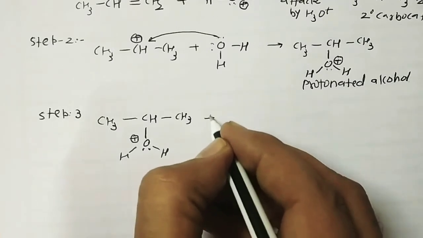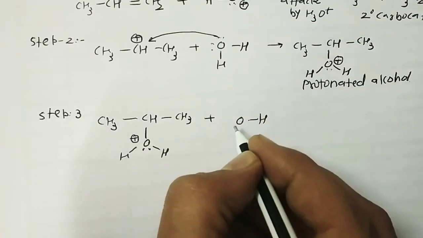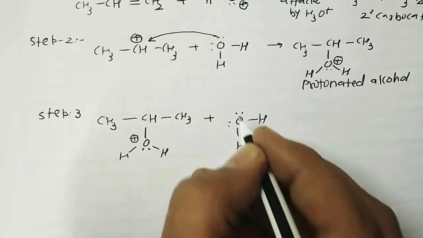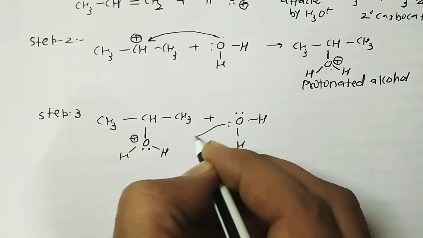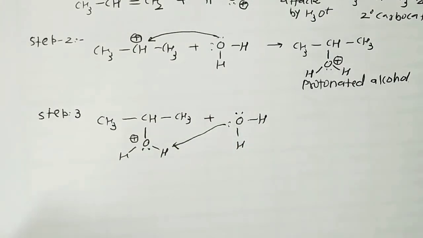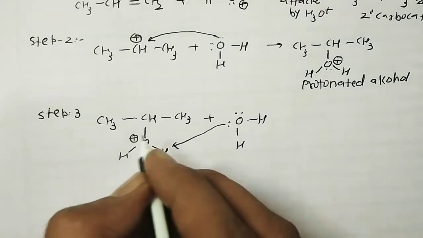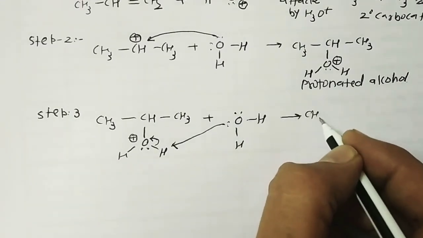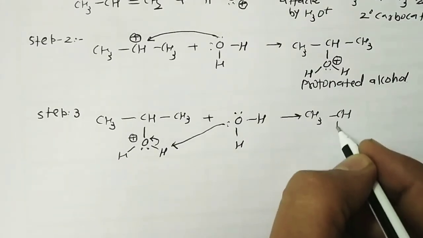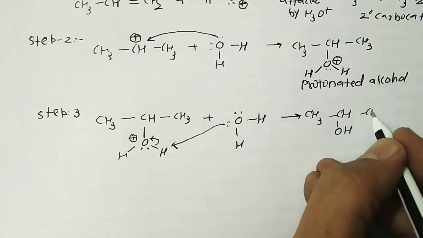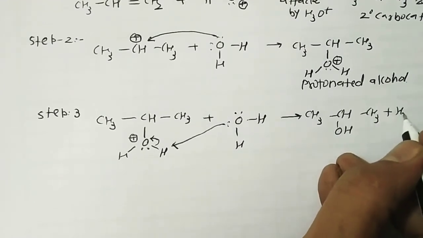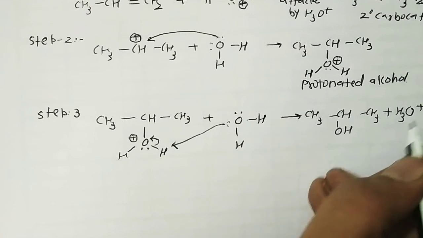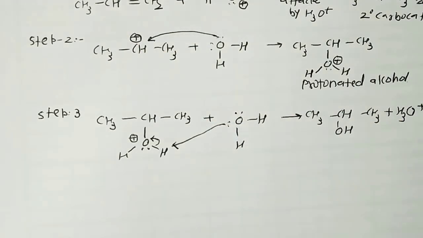So now another molecule of water donates its lone pair to this partially positive hydrogen. At that time the bonded pair moves towards the oxygen. So we get a product like that, CH3 CH OH CH3 plus H3O plus. And this H3O plus further reacts with propene, and the reaction continues.